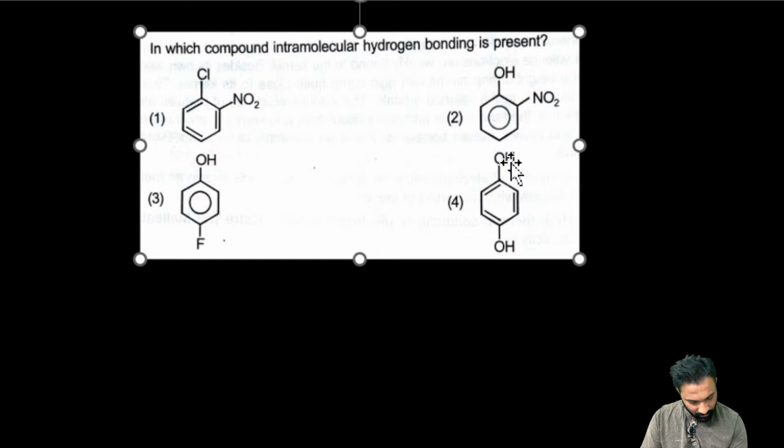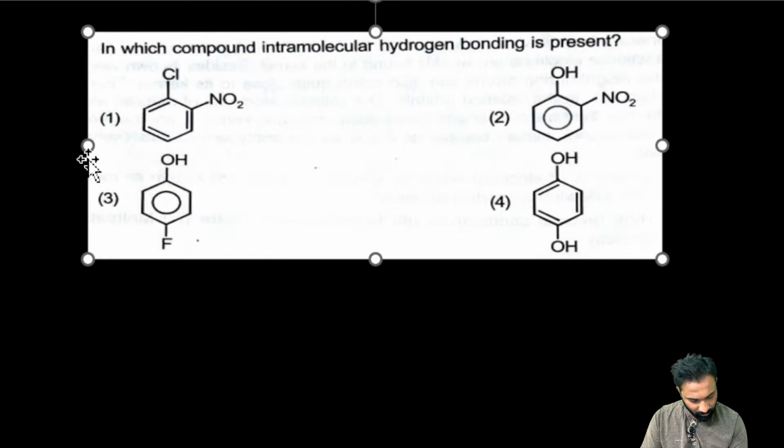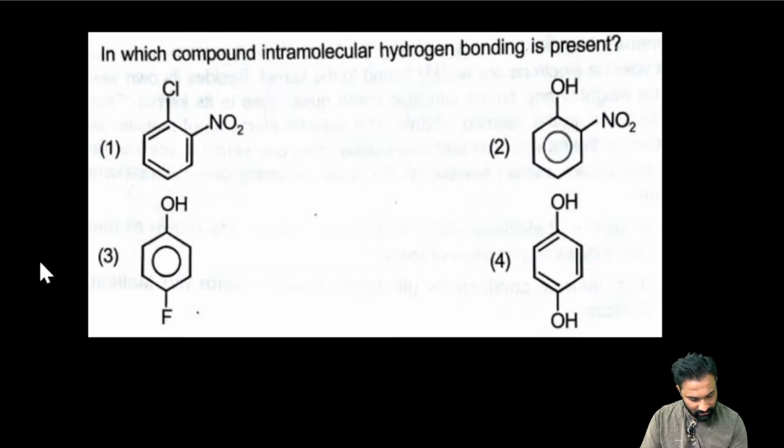Next one, in which of the following is intramolecular hydrogen bonding present? It is asking, in which of the following species is there intramolecular hydrogen bonding? Intra means, now say me the answer.